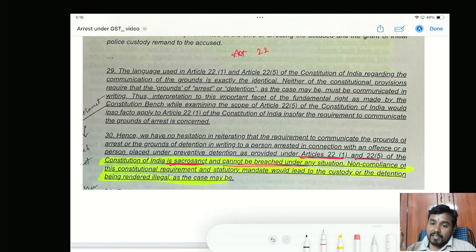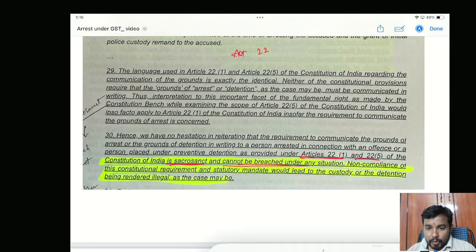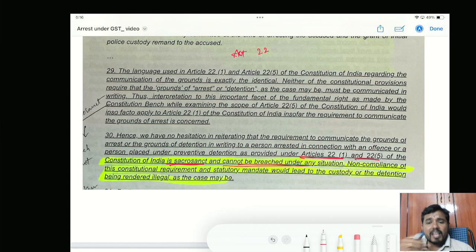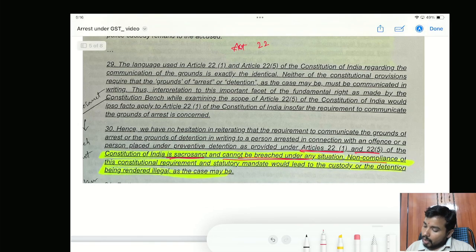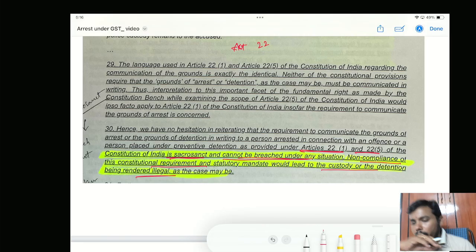So, Article 22(1) and Article 22(5) of the Constitution of India, being fundamental rights, state that the grounds of arrest should have to be communicated in writing. It should be followed by any law. Non-compliance of these constitutional requirements and statutory mandate would lead to the custody or the detention being rendered illegal. If you are not following this, then the arrest itself will become illegal.